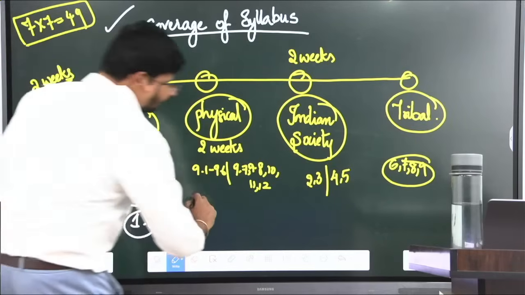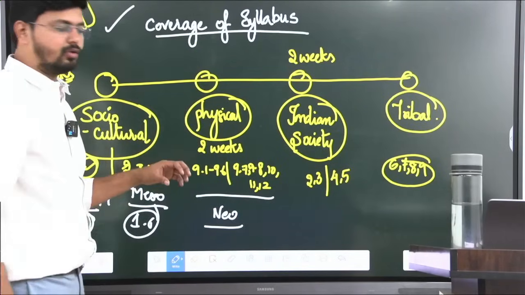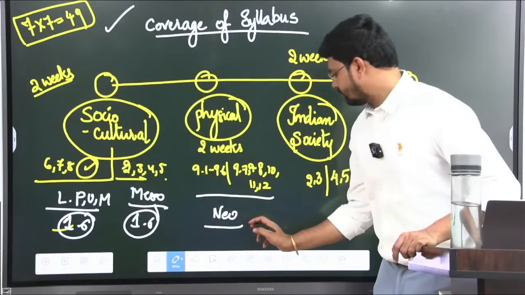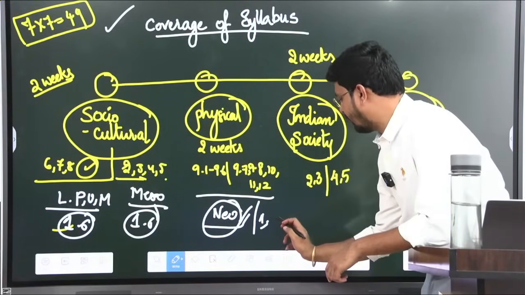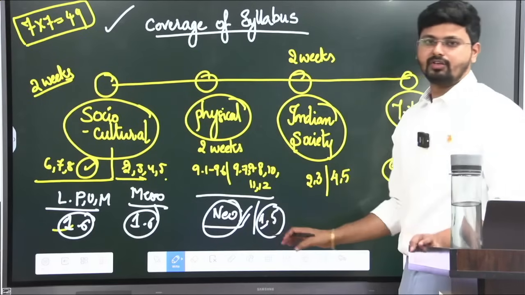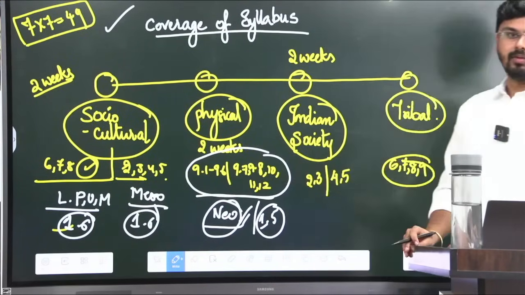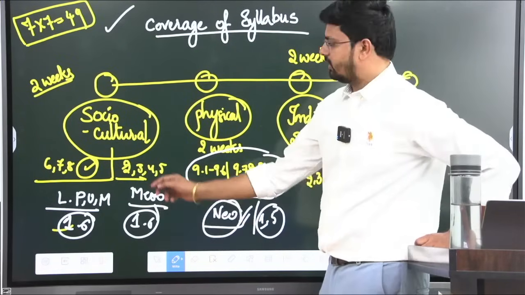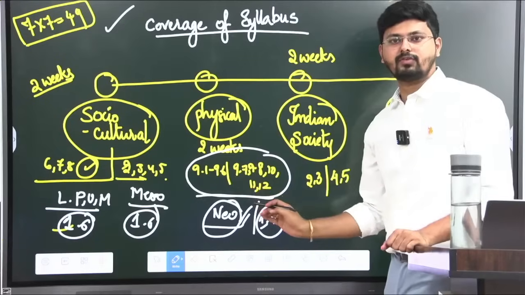And then you can do Neolithic and the rest of the things. In this fashion, you will be covering 1.6 Neolithic. And here you can add the 1.5 primates chapter and finish it off, while doing 9.1 to 12. Okay, so in this manner you can finish your archaeology, and at the same time you can also finish your socio-cultural and physical part in the first 4 weeks.